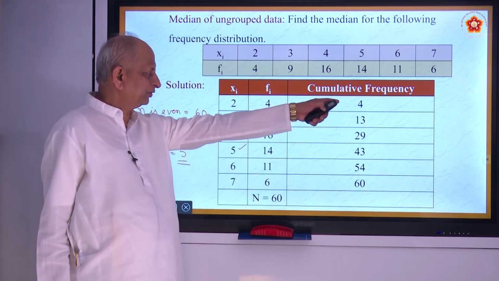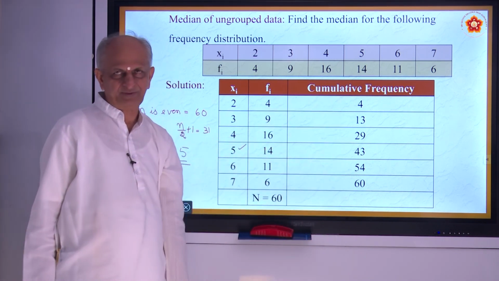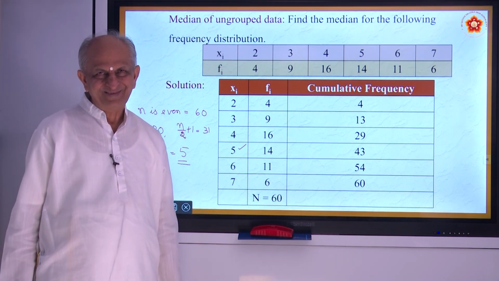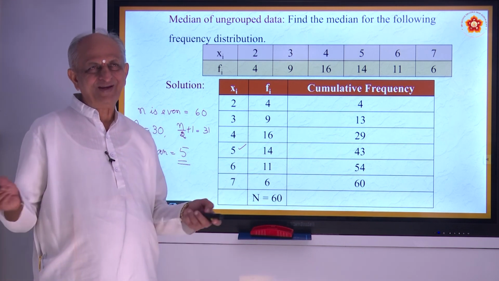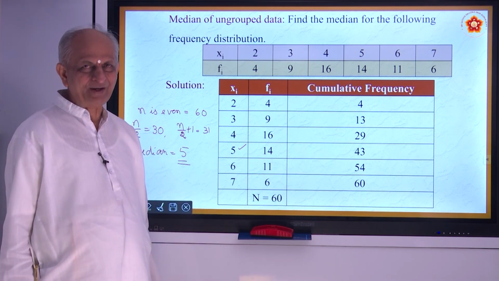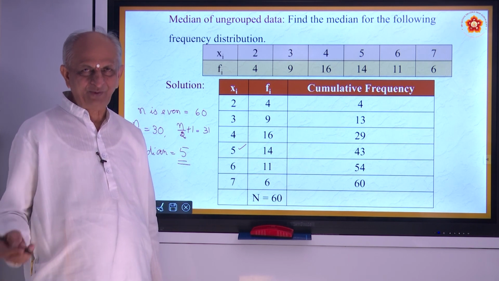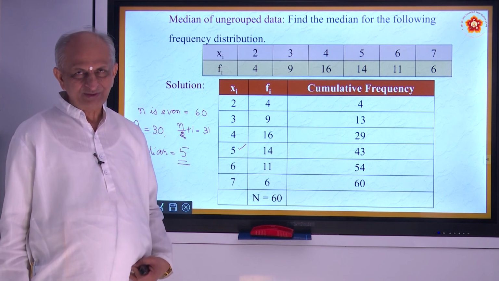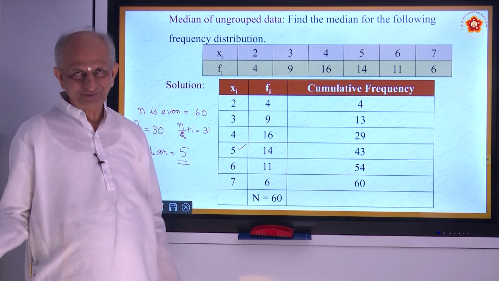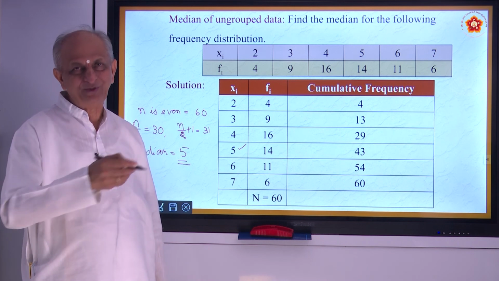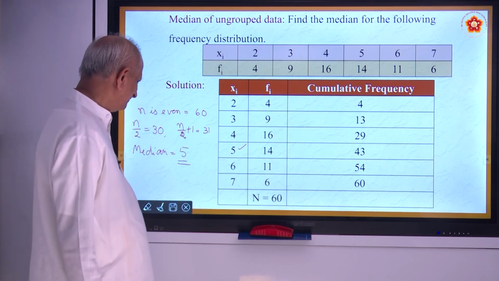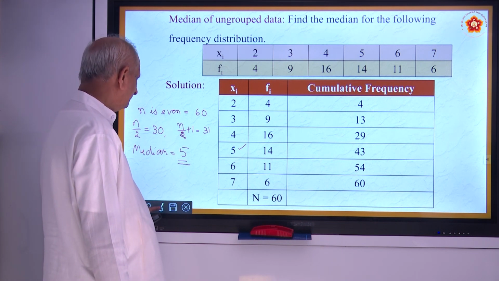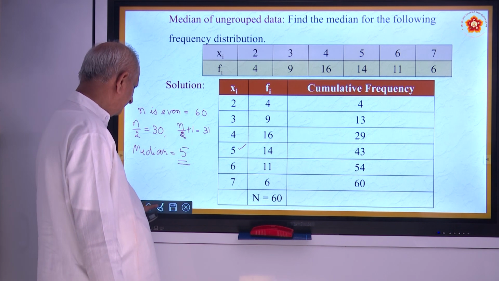The only change here you must notice is how to find cumulative frequency. What does cumulative mean? Stored, is it not? So go on adding. Some of you will have that habit. You will have one pen and your uncle will give one more. 1 plus 1 becomes 2. Your friend gives a third one, 3, 4, 5, 6 like that. That is called cumulative. Go on adding things. So that is how you have to find out cumulative frequency, using which we are finding the median.